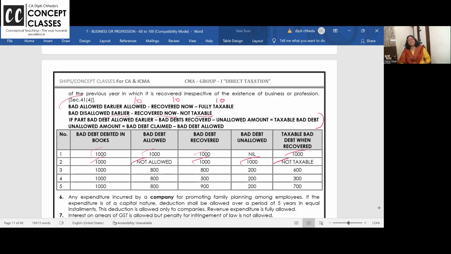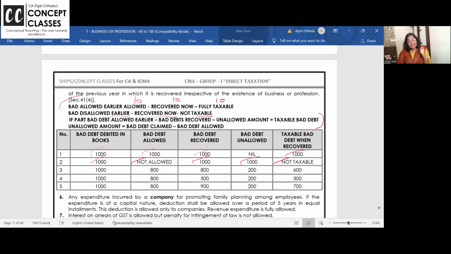I have made a separate video also for this. Look again: bad debt disallowed earlier. I told the government 1000 rupees is my bad debt. Government said no, disallowed. Disallowed means scratch. They increased my income and I had to pay tax in 2018 when bad debt was disallowed. Now it is 22. I recovered that 1000.